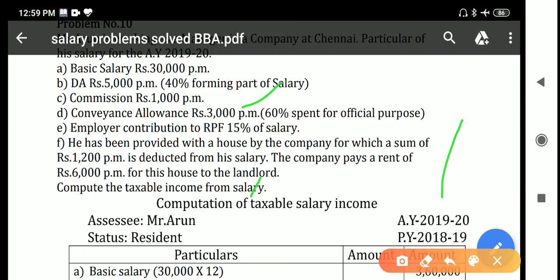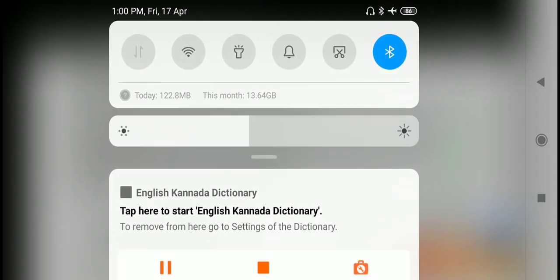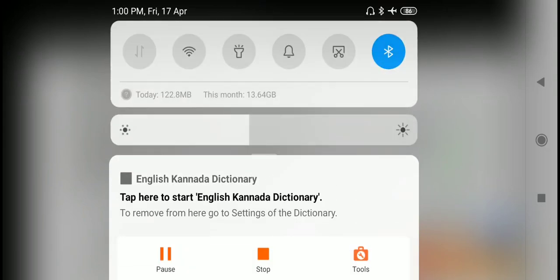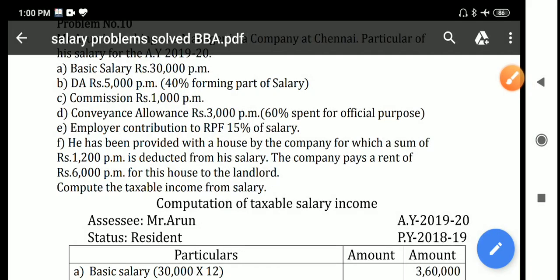The company pays a rent of rupees 6,000 per month for his house to the landlord. He has been provided with the house by the company, for which 1,200 is deducted, which means 1,200 is the amount paid as rent by the employee. And for the same house, the employer is paying 6,000 per month as rent.